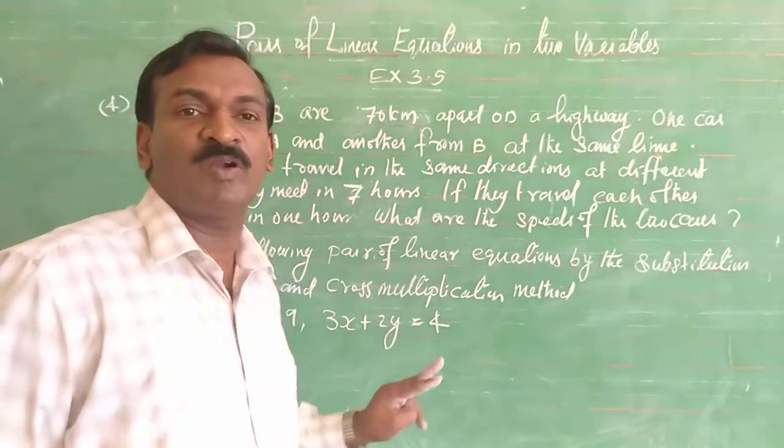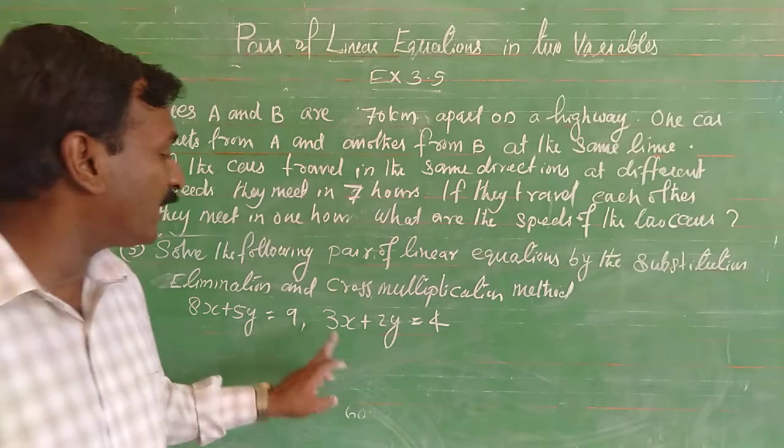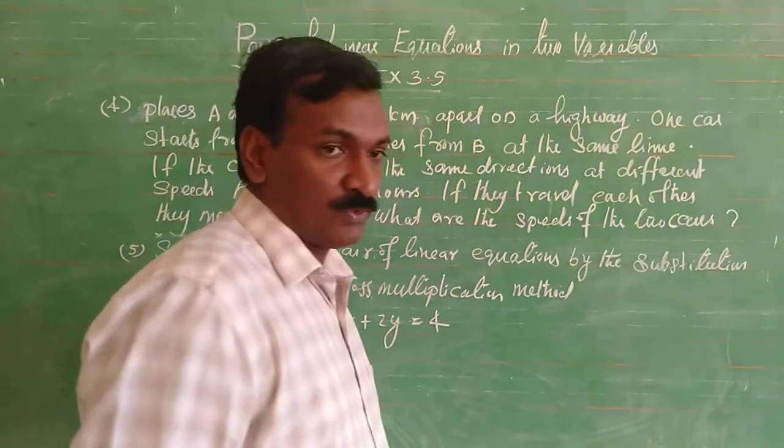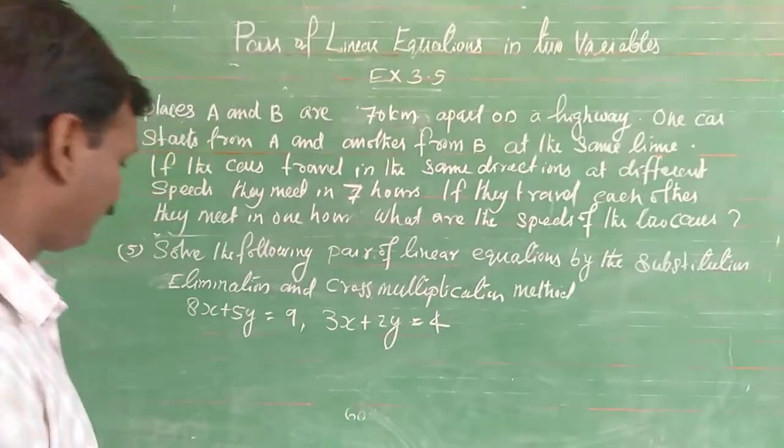We want to use three methods for finding the solution of 8x plus 5y is equal to 9, 3x plus 2y is equal to 4. We will solve this question by the three methods. Okay.